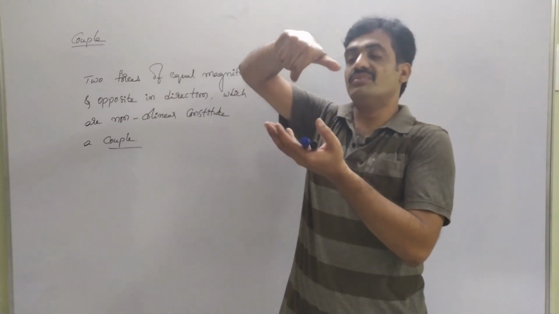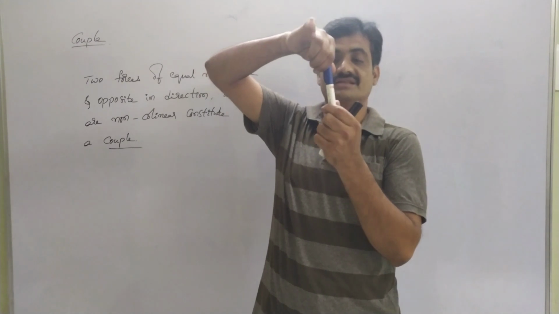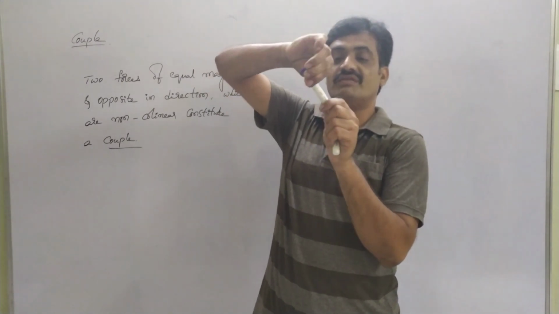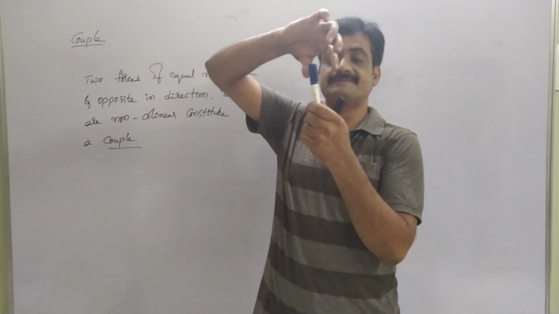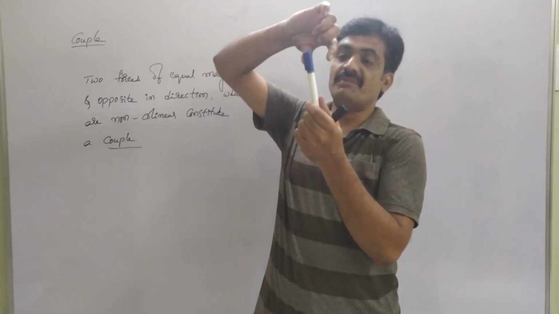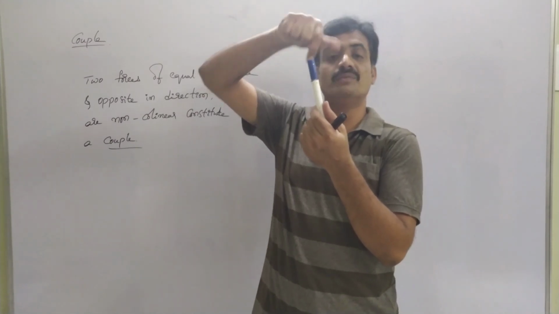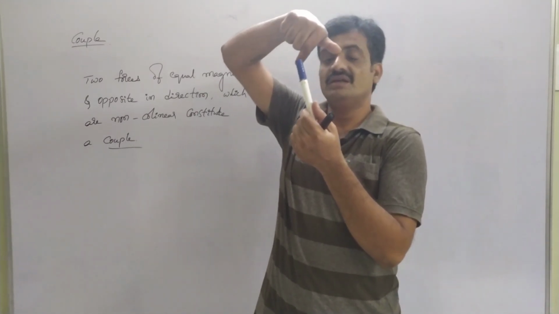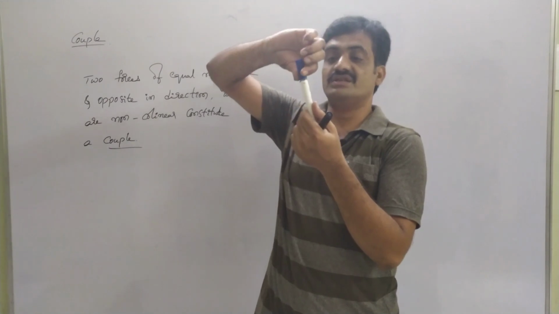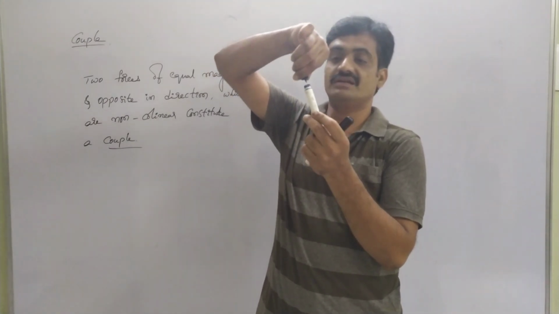Means here, when forces are applied on the body like this, when I try to rotate this, I am applying force by using these two fingers, but I am applying the force in the opposite direction. That represents a couple.